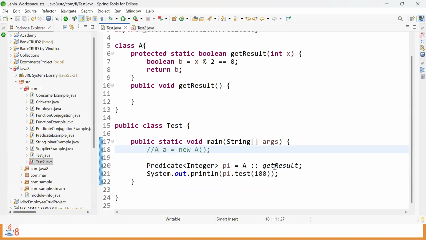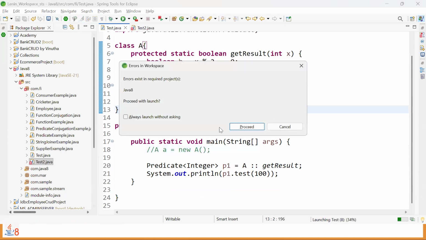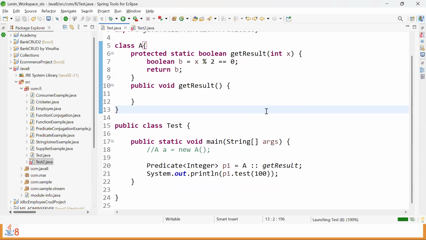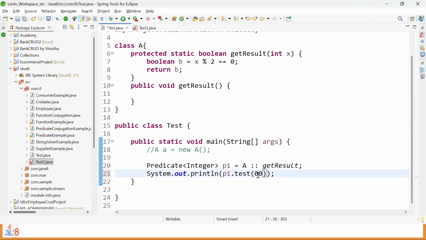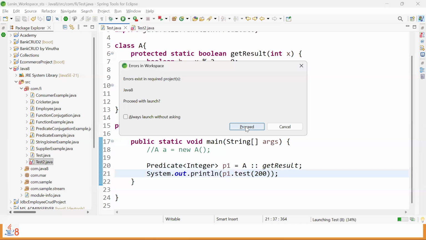Class name, double colon, method name is the approach of method reference for static members. Control F11. Now you can see we are getting that same true. So if I change this value to 200, still we are going to get true as output. Control F11 to see the output of the program.